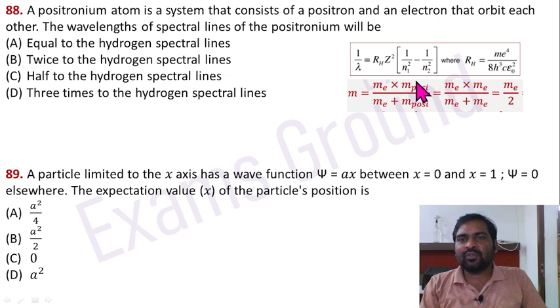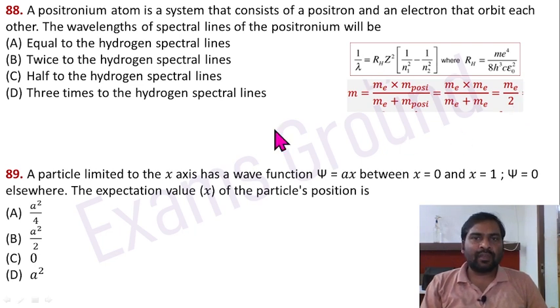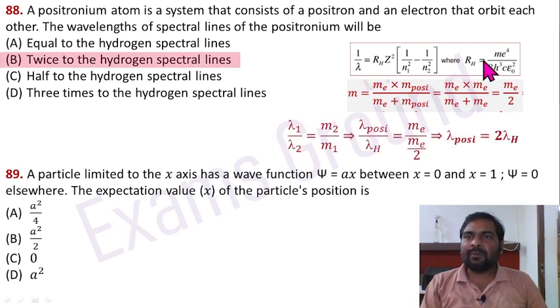So M proton is going to be cancelled out and only Me will be there. So in the case of hydrogen, the reduced mass is equal to Me, while in the case of positronium, the reduced mass is equal to Me divided by 2. Now, lambda is inversely proportional to M. So lambda 1 divided by lambda 2 equal to M2 divided by M1.